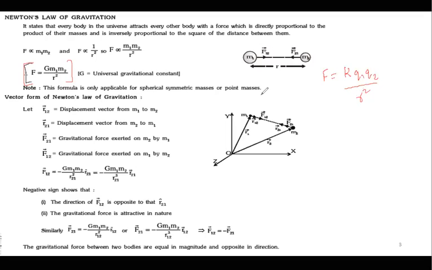It is always positive, because there is no concept of negative mass in our syllabus. Yes or no? So gravitational force is always attractive in nature, whereas the electrostatic force is both positive and negative, depending on the sign of the charges.